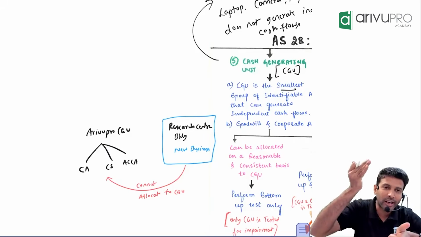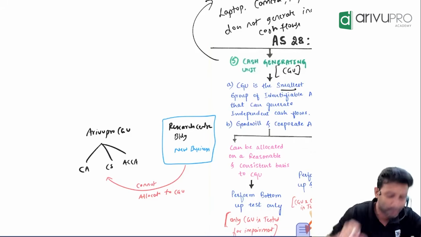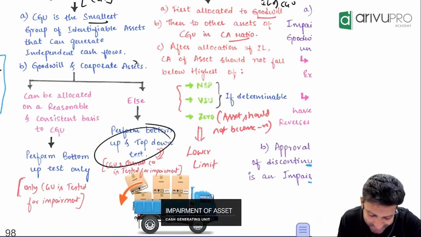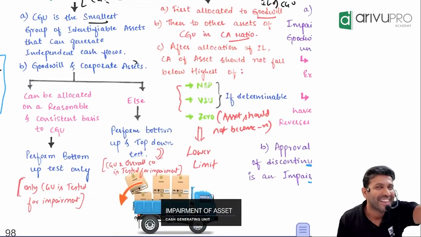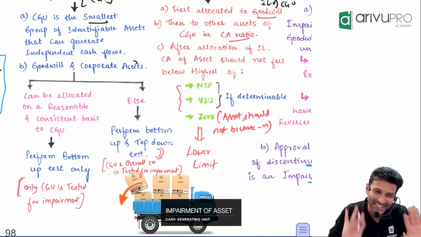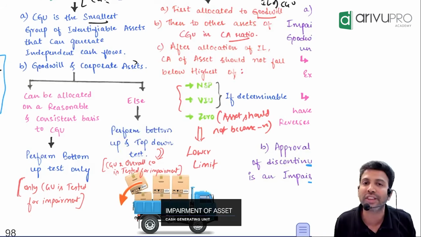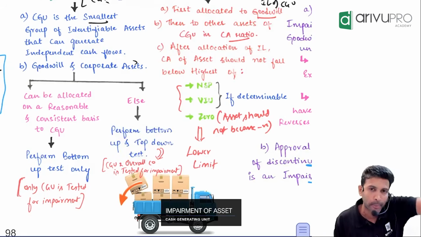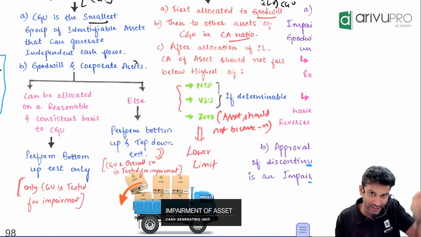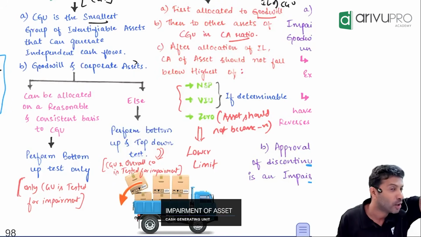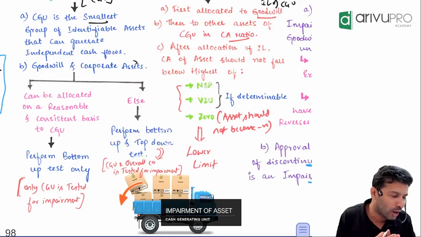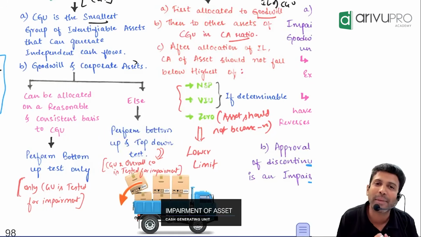If one is the bottom up test, the next test will be the opposite, the top down test. Stick to the subject only. If it cannot be allocated, you'll have to do two tests: the bottom up test and the top down test. Bottom up we got it: that is doing the impairment check at CGU level. What is this top down test?